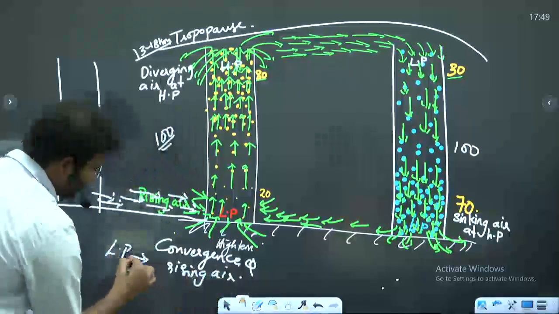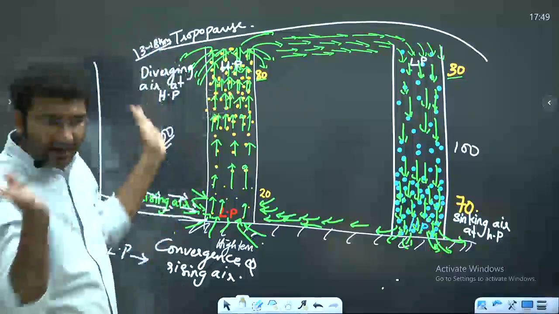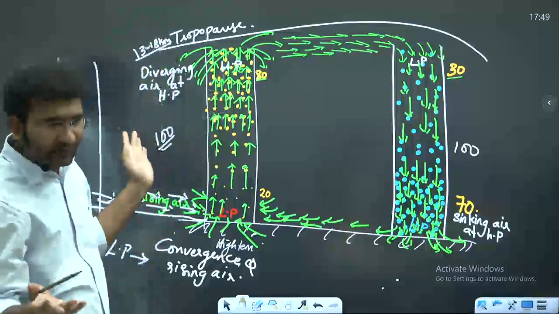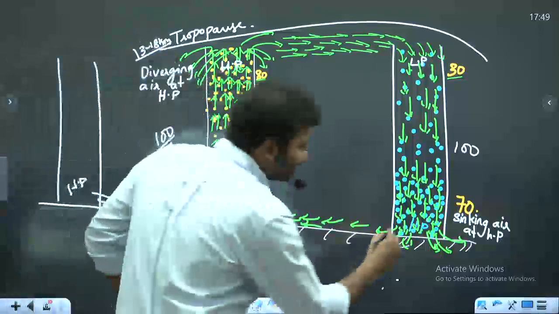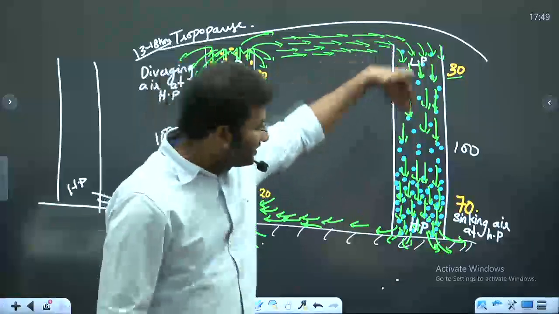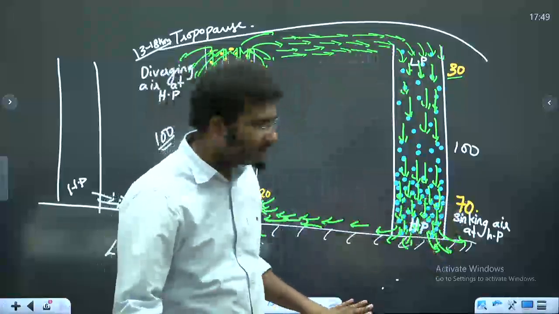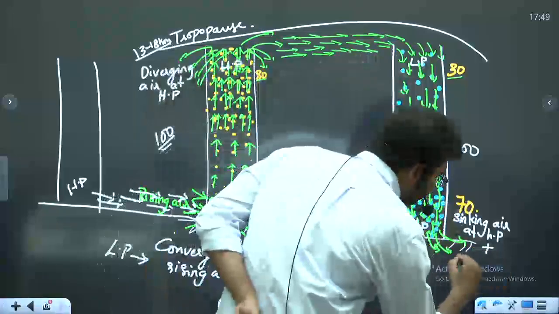At low pressure, and at high pressure you have divergence. Okay? Or else can I say this as high pressure? Sinking air with that of divergence, right? Sinking air plus